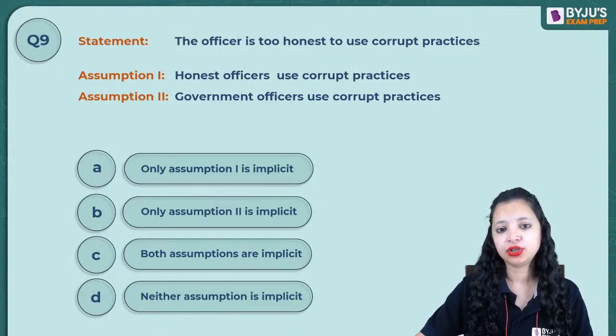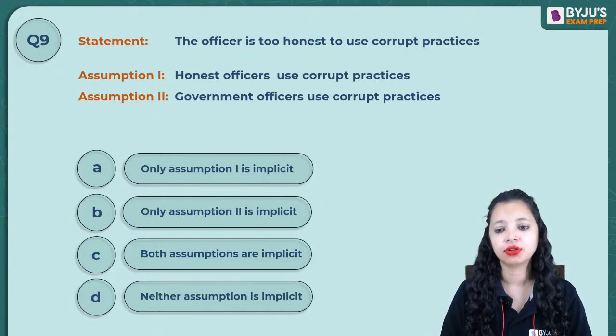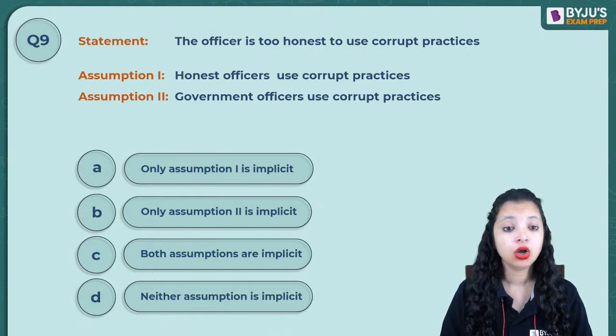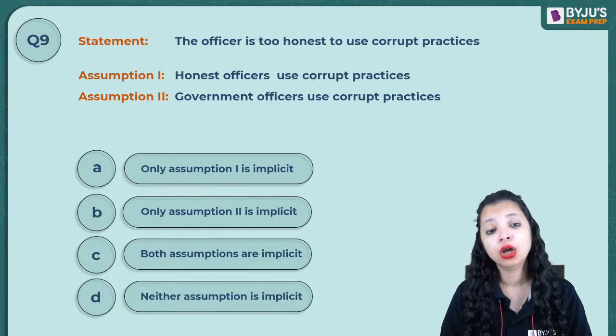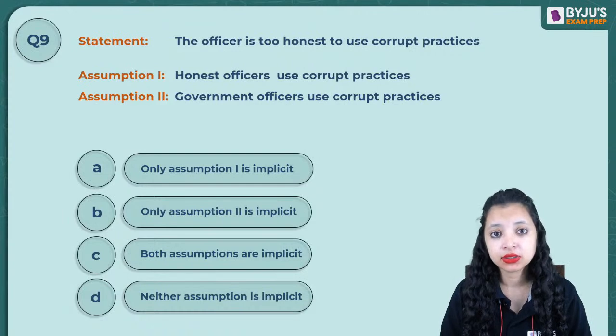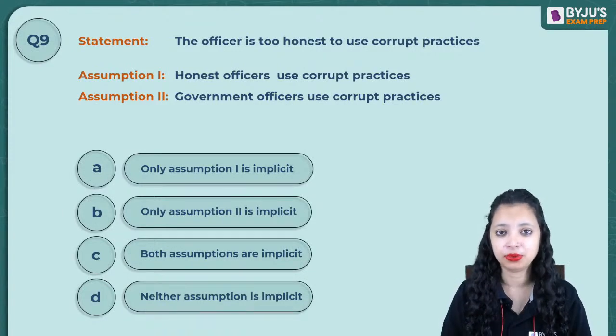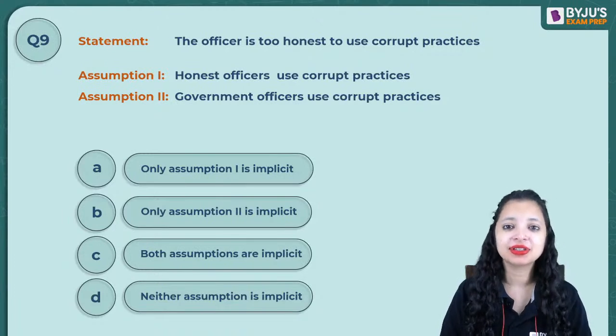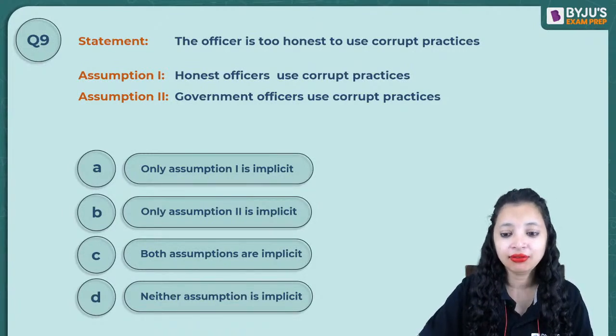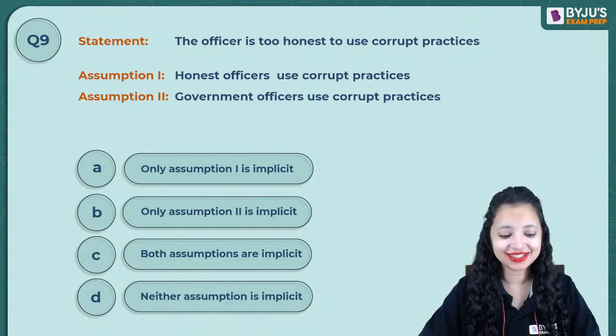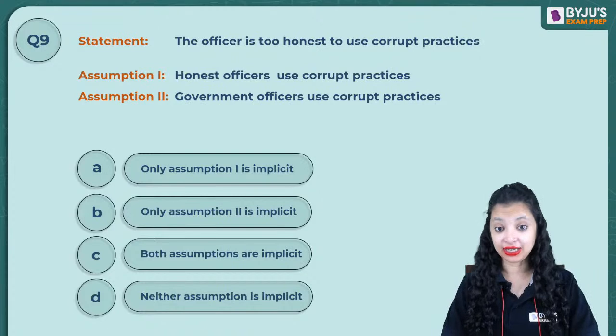Sahil, does my question refer to government officers or does it only refer to officers being honest or dishonest? It doesn't refer to government officers. Too much beyond the data given to us in the question. Shubhra, we don't know anything about government officers. All we know is the question refers to the officer being honest and he cannot be corrupt. This officer can be a government officer, can be a non-government officer, he could be anyone, right? Thus, the second one will not follow.